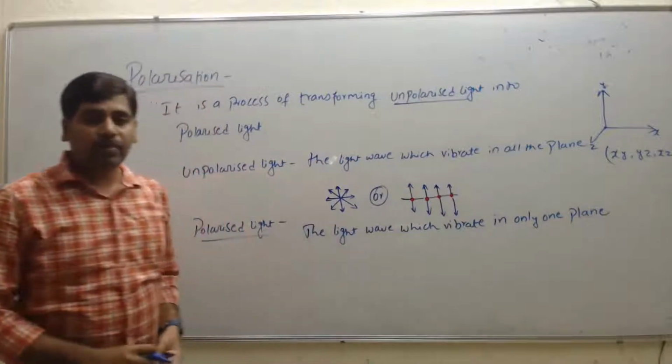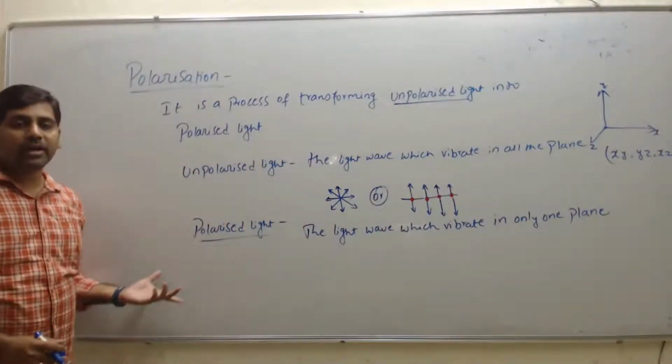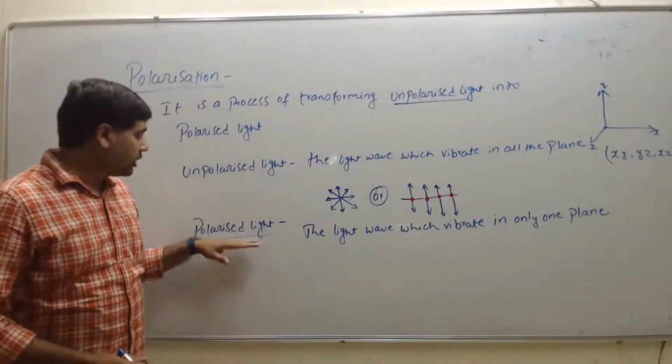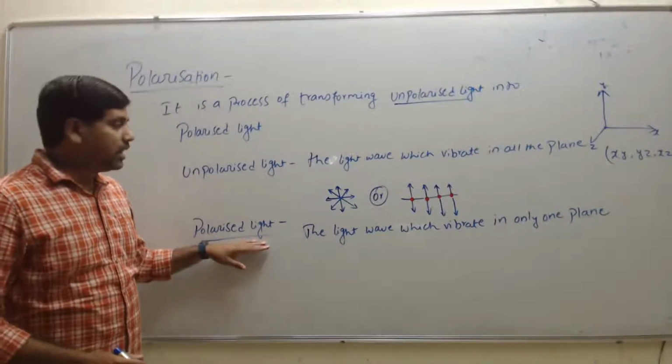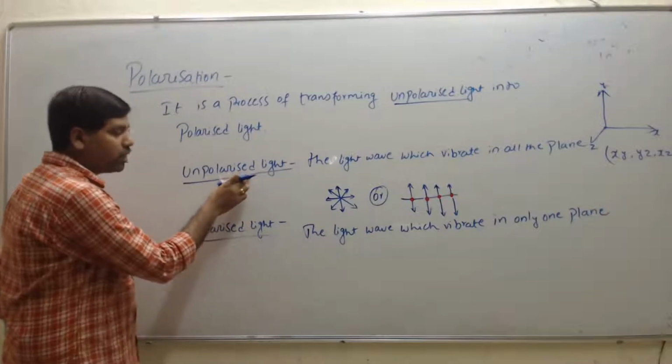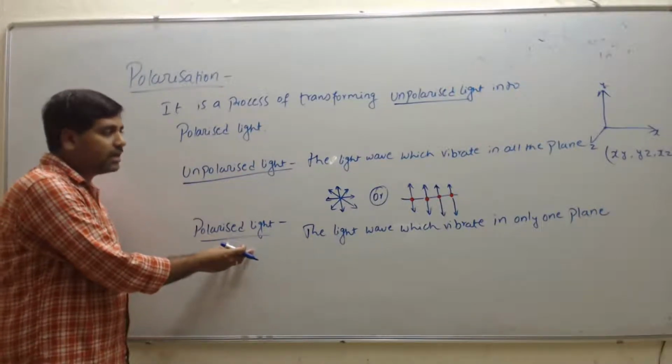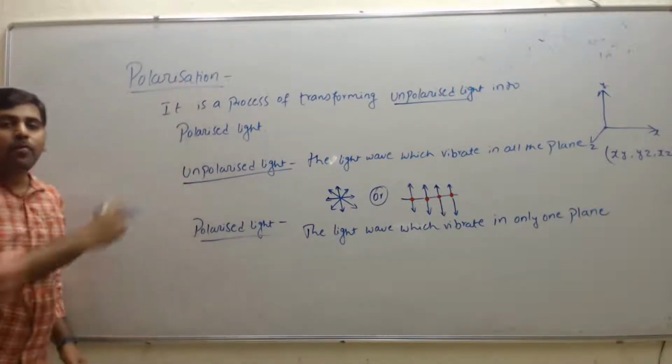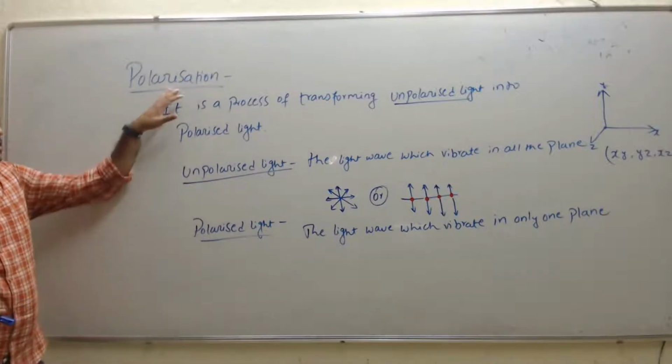Either it may be the xy plane, or the yz plane, or the xz plane. That one we call polarized light. So the process of transforming unpolarized light into polarized light, that phenomenon we call polarization. Right? Now you understand this one.